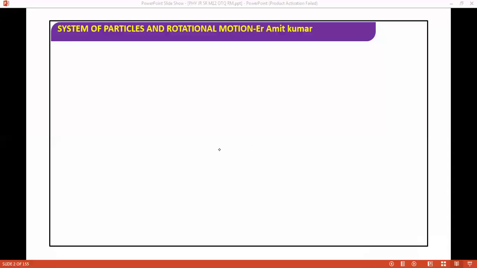So we are moving ahead with questions from the new chapter, that is rotational motion. We'll try to explore the questions. I hope this will definitely be valuable to all of you.